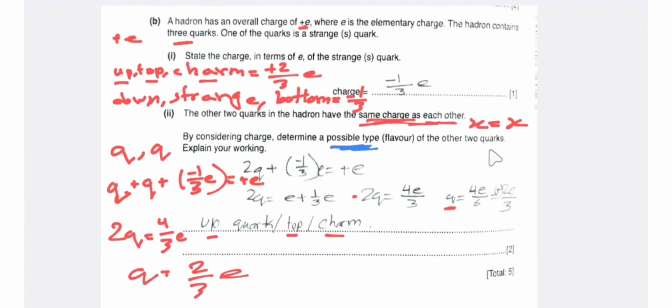So what is the possible flavor of the other two quarks? It can be an up quark, or a top quark, or a charm quark. You can write any one of the three, as all three have a charge of +2/3e.